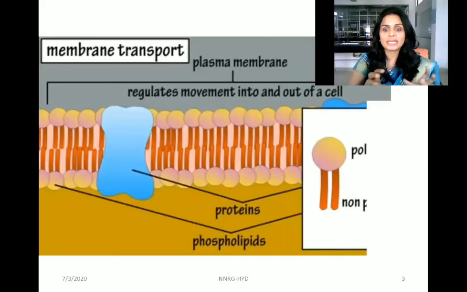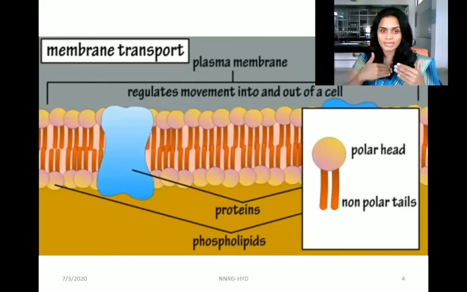Basically, when you are studying the transport mechanism, the transport occurs through the cell membrane, right? The cell membrane is made up of two layers of phospholipids, and in between, the proteins are scattered.